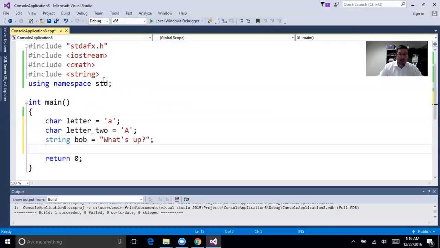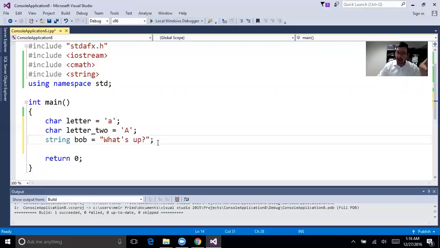Okay. Now, you can't use the string unless you include it up above, which I've done already, so I'm just doing that. Now, it says char letter A in single quotations because a character or a char is an A. How is it saved? It is saved as Unicode, which is just numbers. So it interprets this A as a number, really. So char letter A is that.